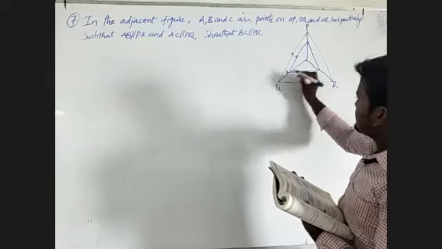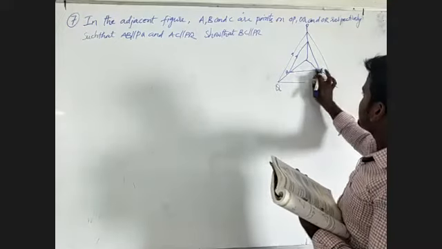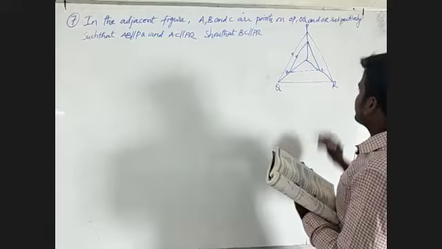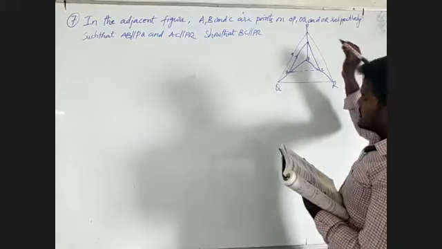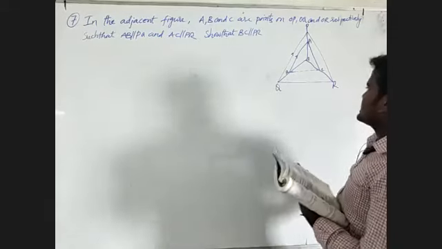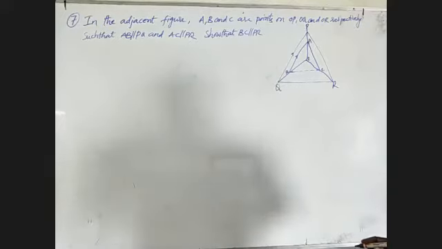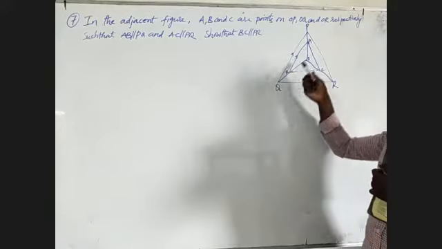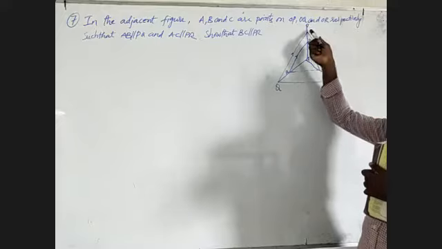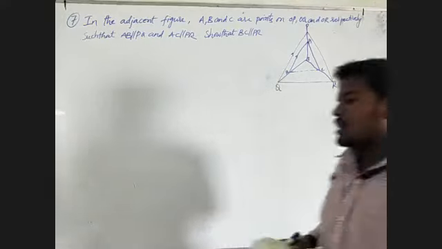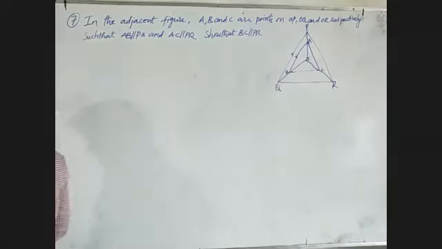This is B, this is C, this is O, and this is A. That means triangle ABC lies in triangle PQR. I have written the given figure first. Now I am going to the solution.